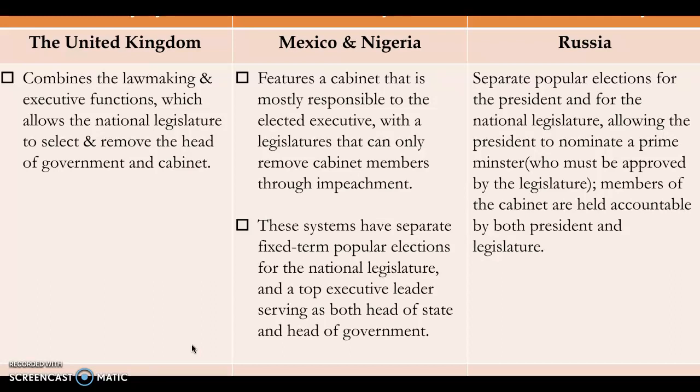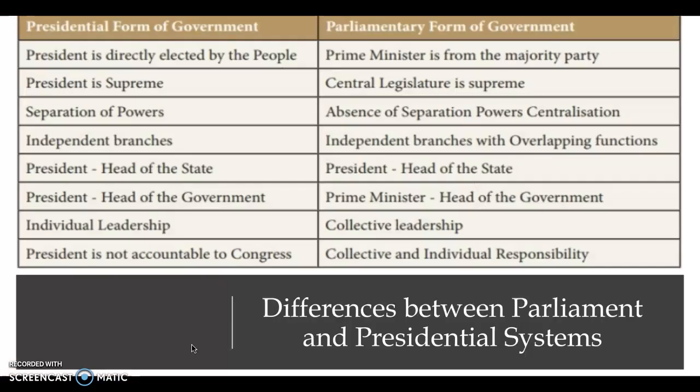In the semi-presidential system, Russia, there are separate popular elections for the president and the national legislature, allowing the president to nominate a prime minister, who must be approved by the legislature. Members of the cabinet are held accountable by both president and legislature.